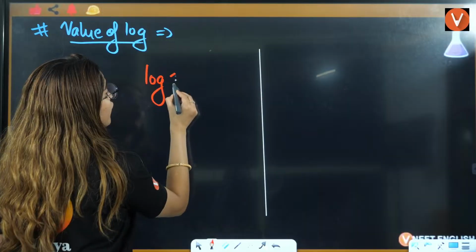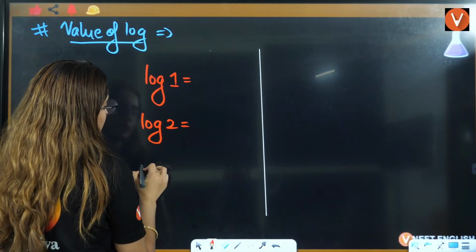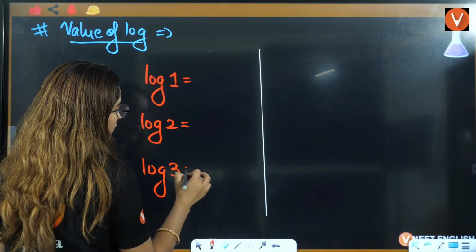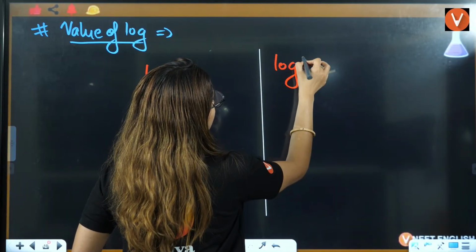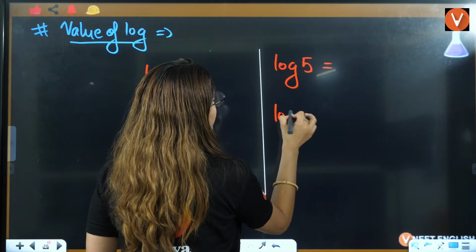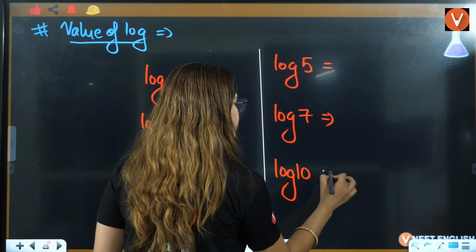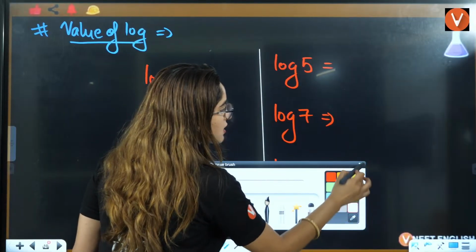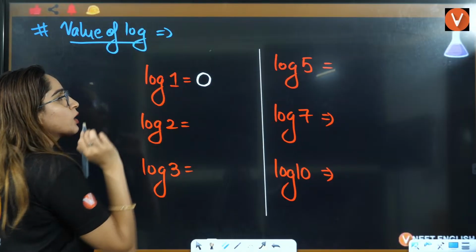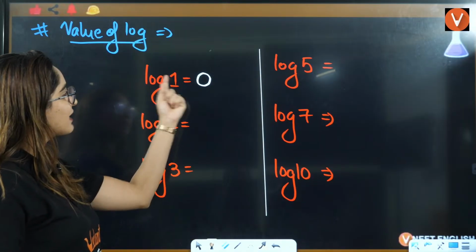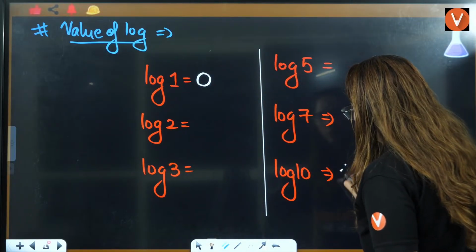Now, the value of log 1, then what is the value of log 2? Then log 3, then the value of log 5, then the value of log 7, then the value of log 10. See, first thing: the value of log base 10 of 1 is equal to 0. And the value of log base 10 of 10 is equal to 1.